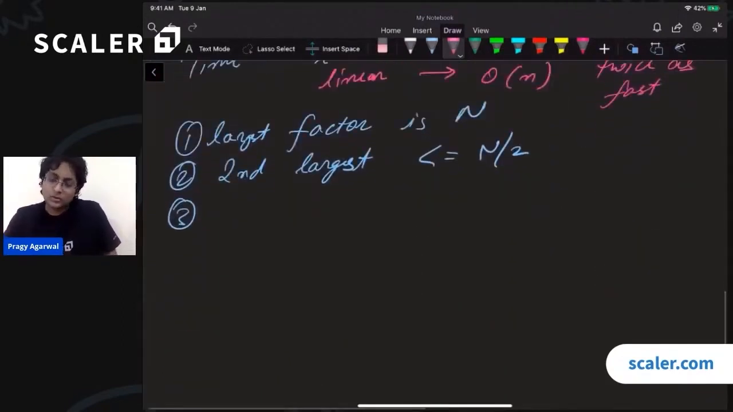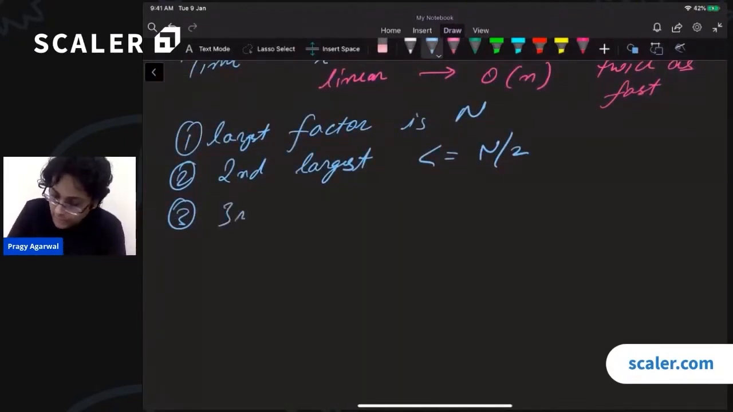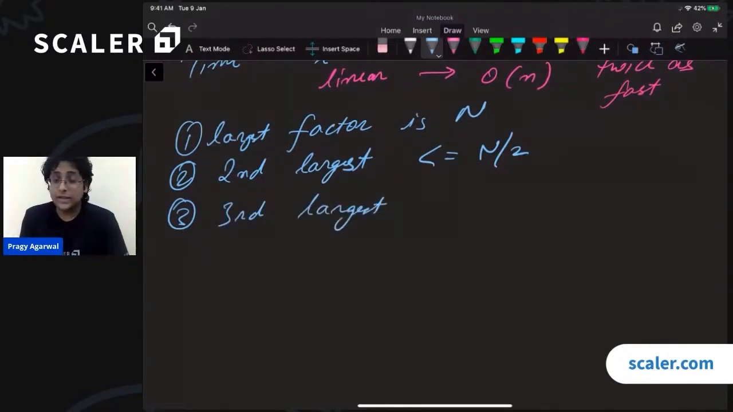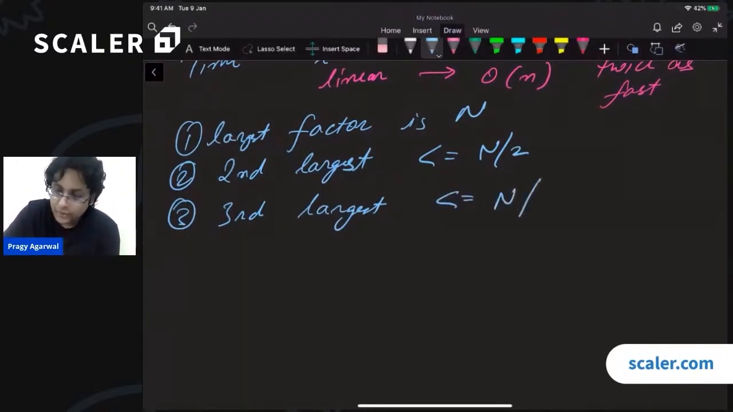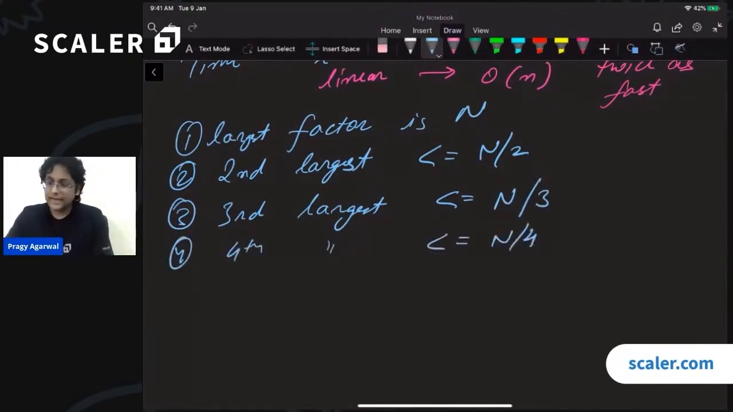All right. So can we extend this observation further? What about the third largest factor? How large can that be? Well, if the number is divisible by 3, then the third largest factor can be up till n by 3. Does that make sense? So the third largest factor has to be less than or equal to n by 3. Similarly, the fourth largest factor has to be less than or equal to n by 4, and so on.